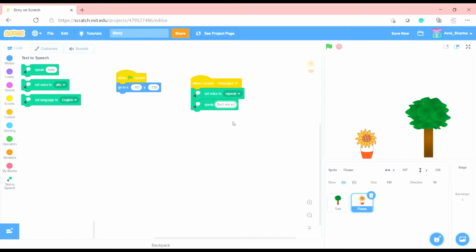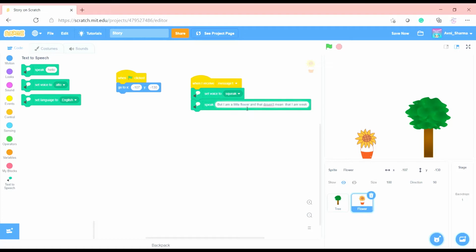But I am a little flower and that doesn't mean, okay, I really don't know the spelling of mean. You know what? That doesn't mean that I am weak.